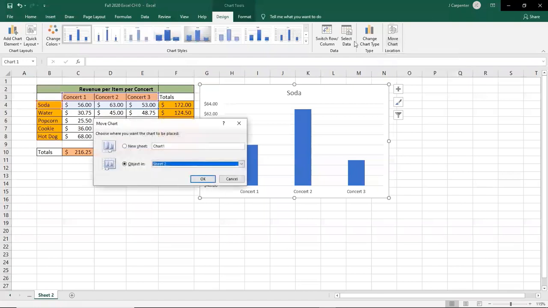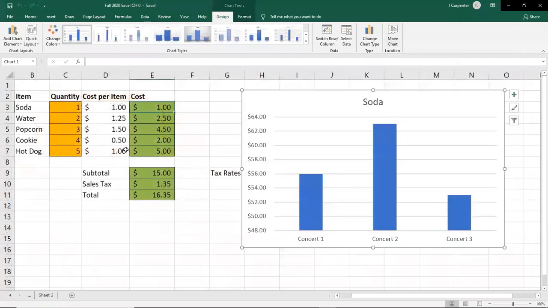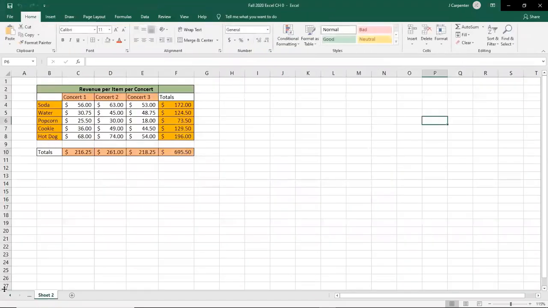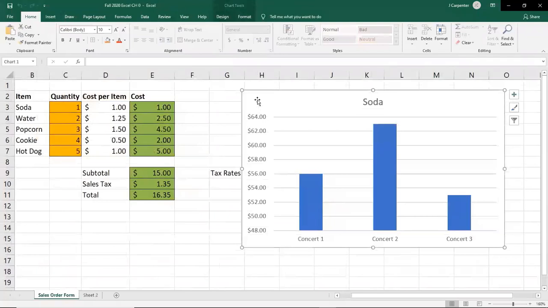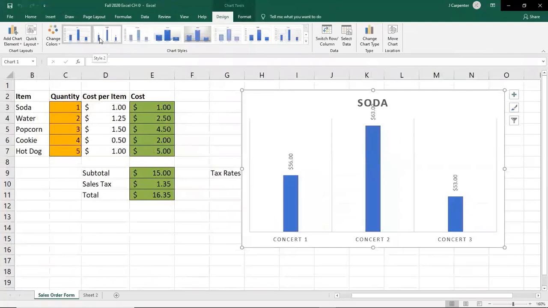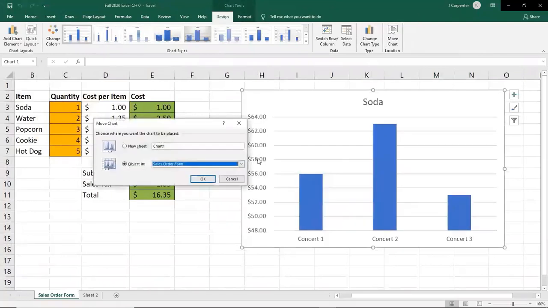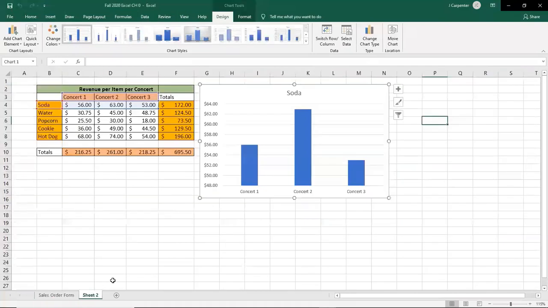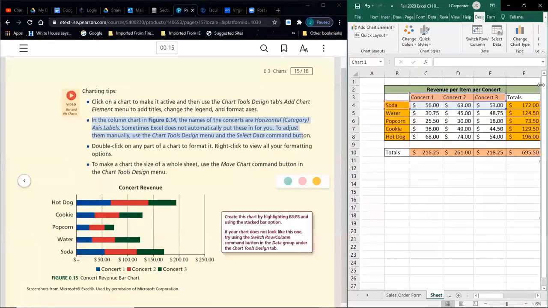So where do you want this? Okay, well, right now I've got it in sheet 2, but I want it to be in the first one. Then you could move it to the first one as well. So let's hit OK. And now it's over in the other one. I don't actually want it to be there. So, oh, the undo does not work for that. That's okay. We can just go back to Design, go back to Move Chart, and let's put it where it belongs. Back in sheet 2. Okay.